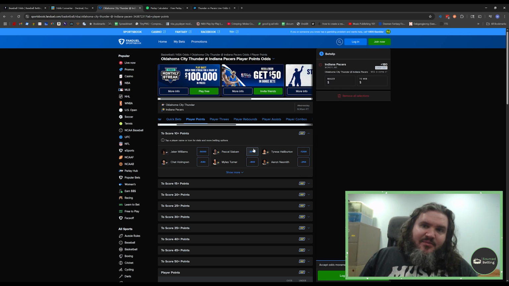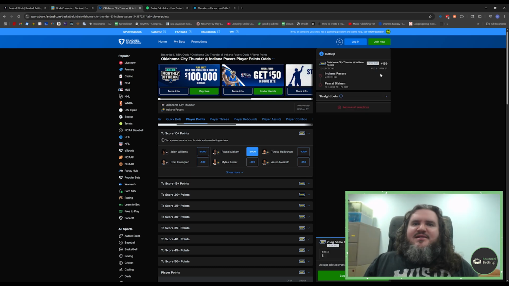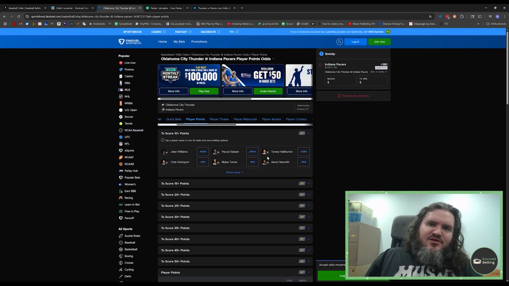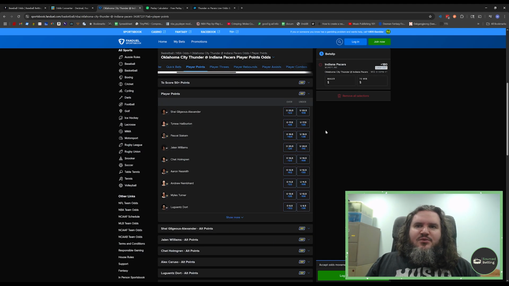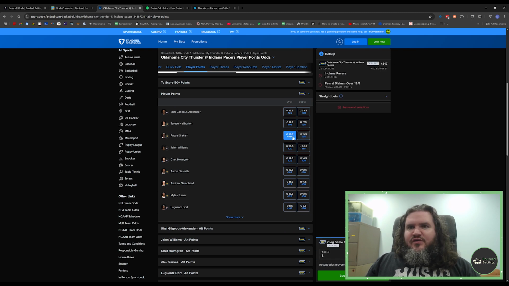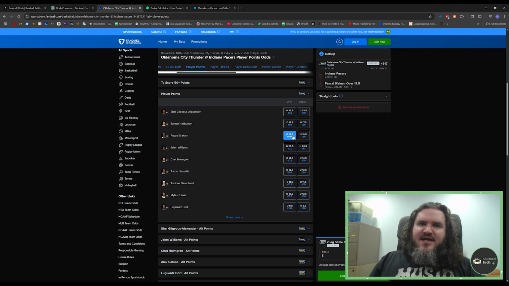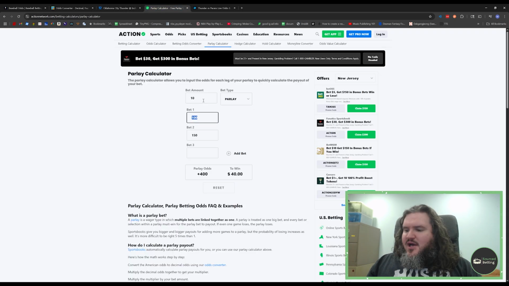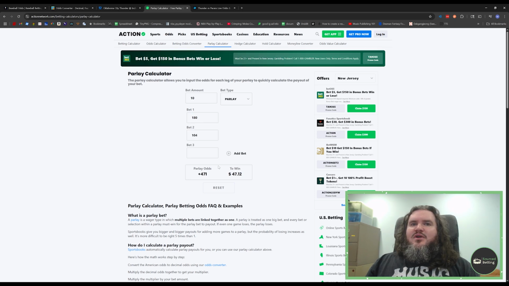For instance, ESPN Bet, instead of lowering the odds, they just keep the odds the same, but it still doesn't make sense. If you're going to get paid the same amount, you don't want to add an extra thing to it. So to show you how the correlation works, we'll take an example where we have the Pacers to win and then Siakam over 19.5 points. So the two legs are plus 180 for the Pacers to win and plus 104 for Siakam to score over 19.5 points. If it was a traditional parlay, the odds would be 471. If you bet $100, you would win $471.